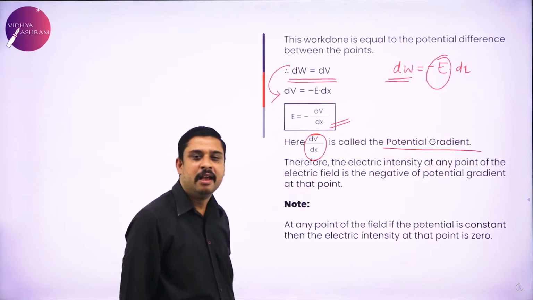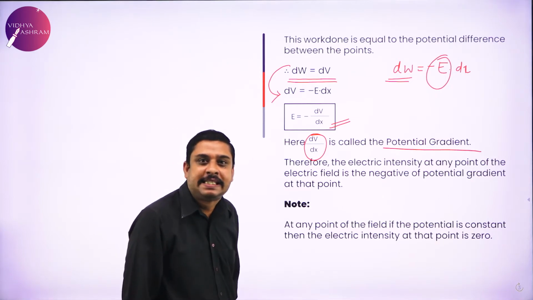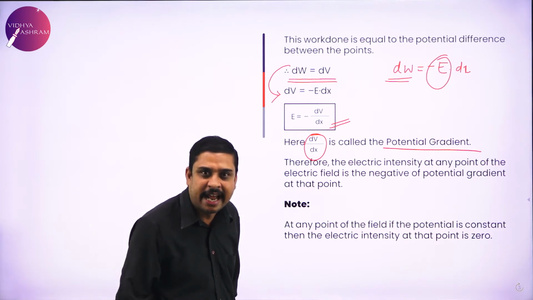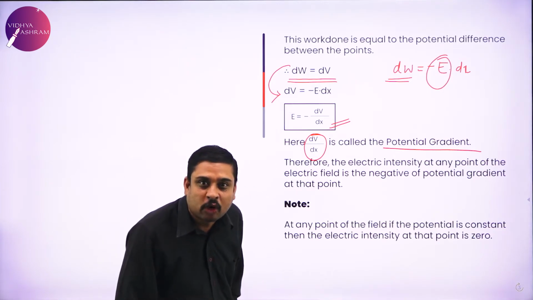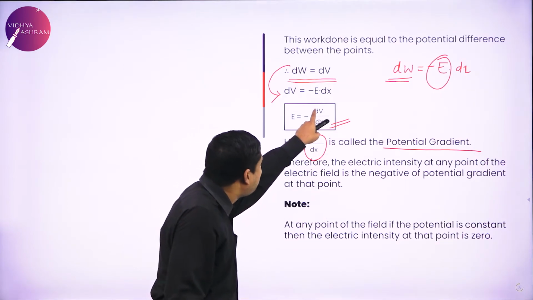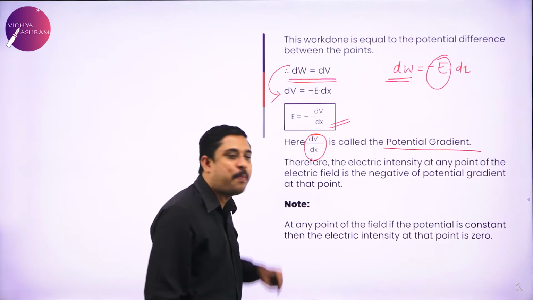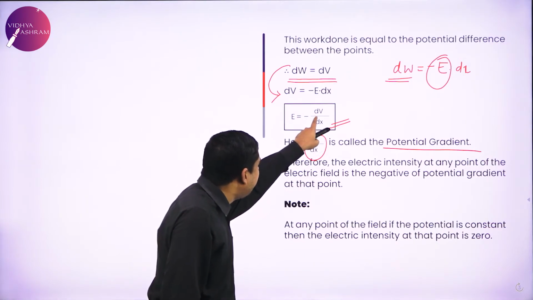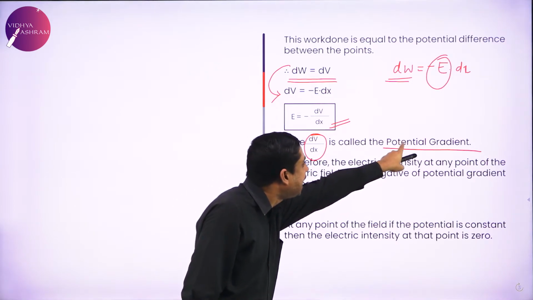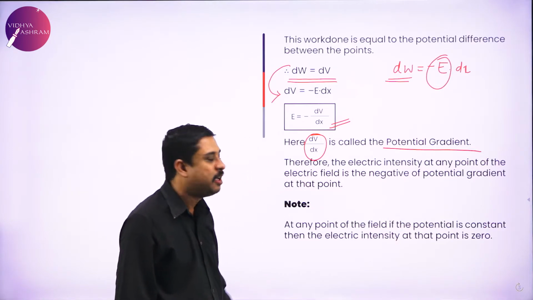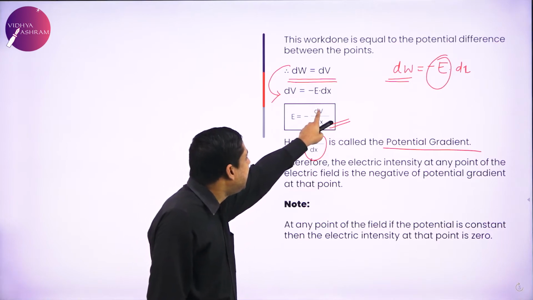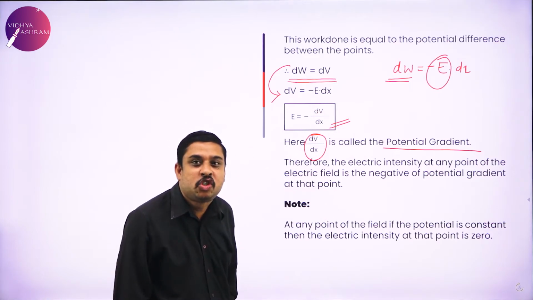I will repeat: any physical quantity divided by distance, if you take its ratio with distance, we call it a gradient. This is potential divided by distance, dV divided by dx. That is what is called potential gradient. So E, electric intensity, is minus dV by dx, the potential gradient.